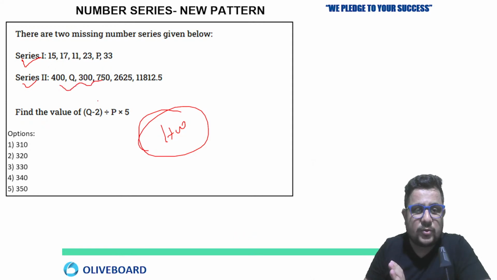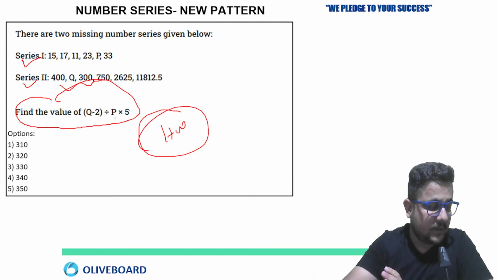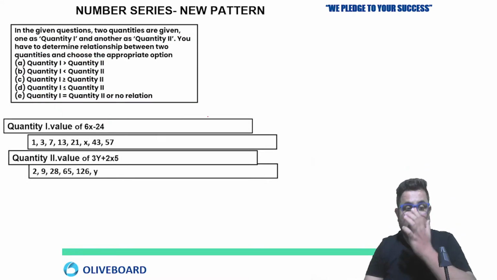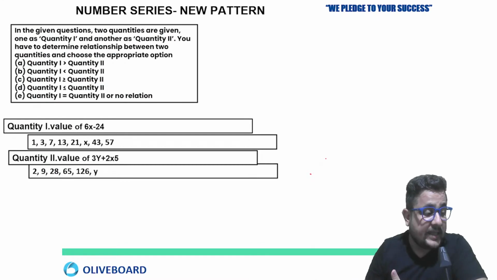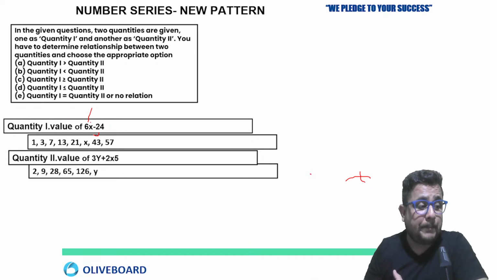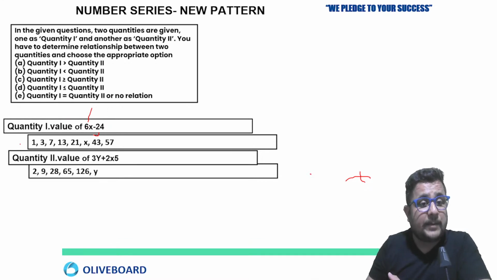Second series you have to solve and find out the value of Q minus 2 divide P multiply 5. Clear? Let's move on to the next question. Now, quantity comparison based number series question also they can ask you. Are you getting my point? Quantity comparison based question also can be asked.